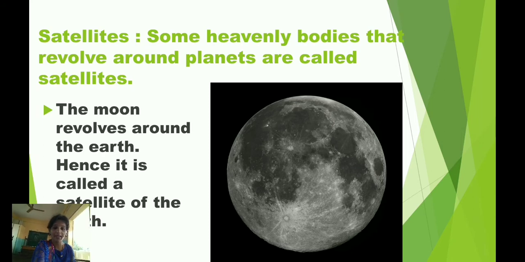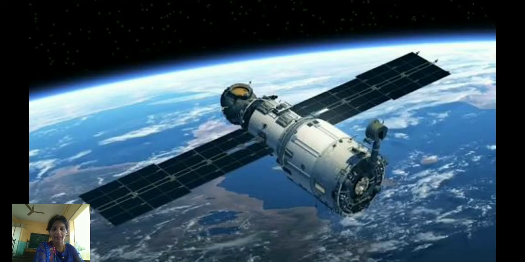Most of the planets in the solar system have satellites. The planets revolve around the sun along with their satellites. Like the moon, there are some other artificial satellites. You can see the picture of artificial satellite on your screen.